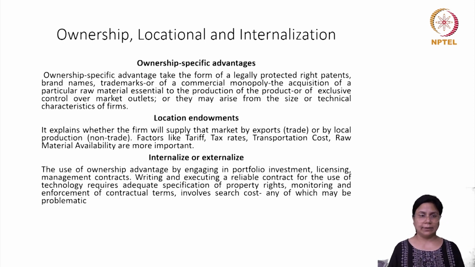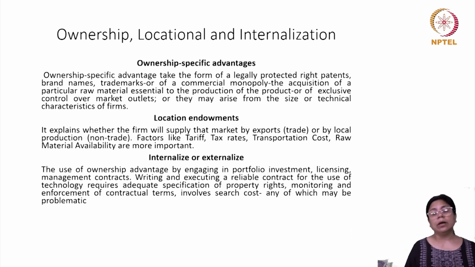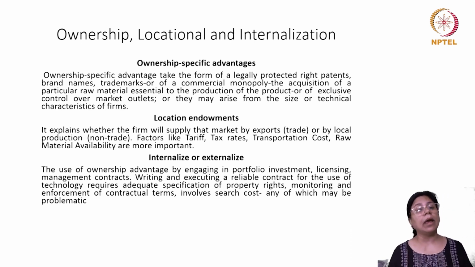So once they decide that, okay, we want to go and invest in other economies, the next question will be where we should go and invest. There, the investment related decision will be influenced by various factors from the different countries. The location endowment will explain whether the firm will supply that market by export or by local production. Like I said earlier, a company can become international by merely exporting. However, in order to become a multinational enterprise where you have production across different countries, you would have to undertake investment, foreign direct investment.